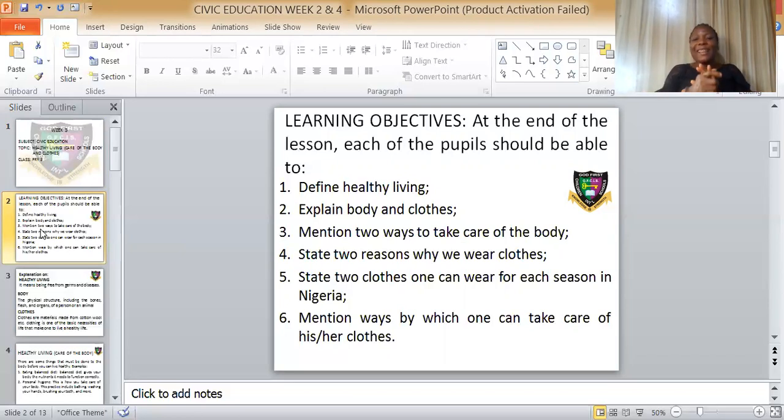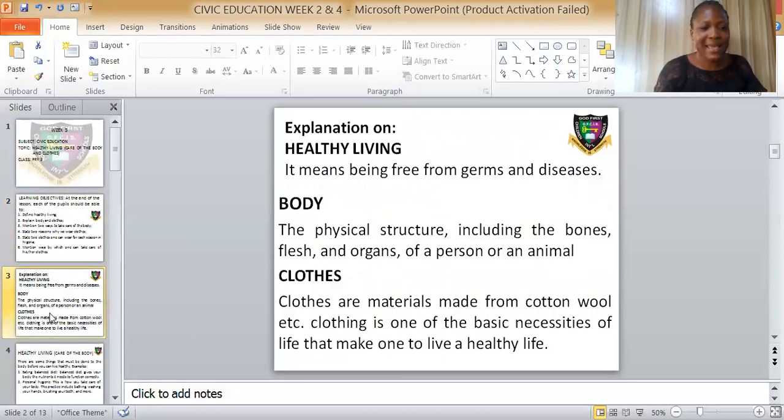So today, the topic once again is healthy living, care of the body and clothes. Now let's look at what healthy living means. What is healthy living? Healthy living means being free from germs and diseases.